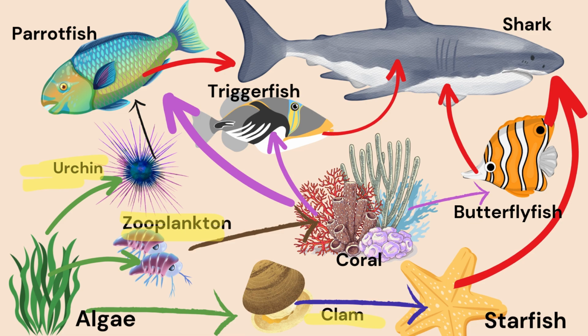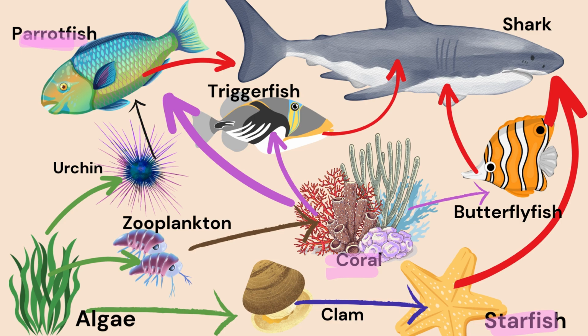Okay, and then the urchin may be eaten by the parrotfish, and the zooplankton may be eaten by the coral, and the clam may be eaten by the starfish. So those, the parrotfish, the coral, the starfish, are secondary consumers because they eat the primary consumers.